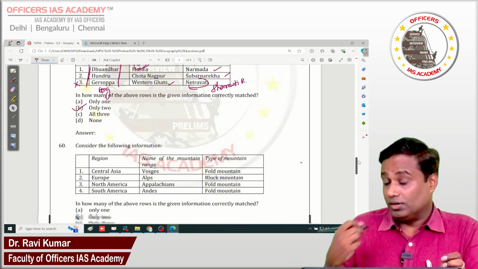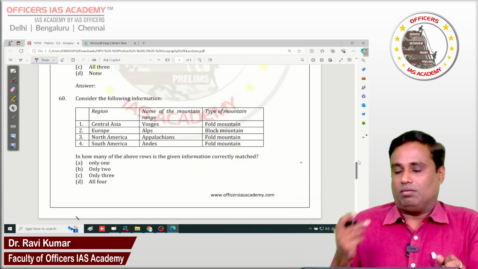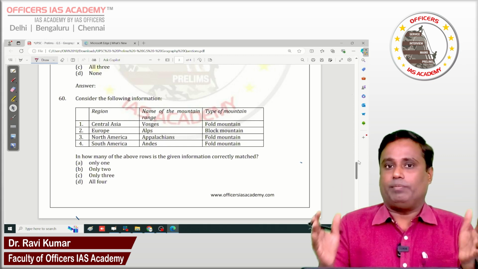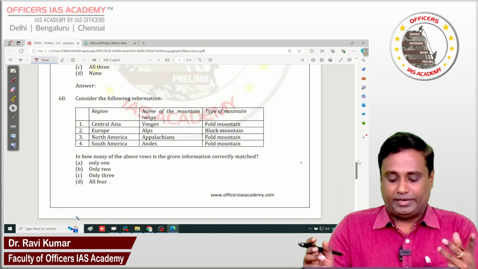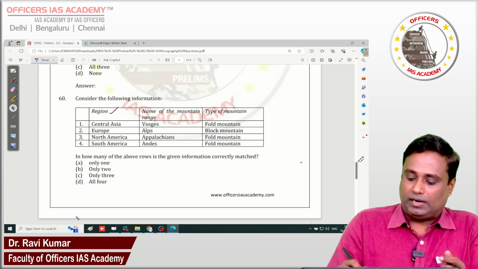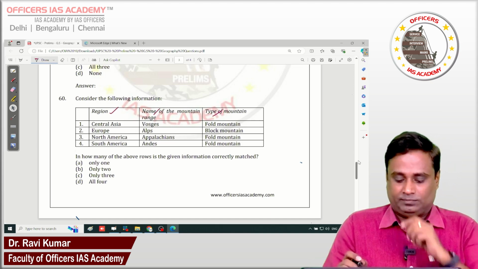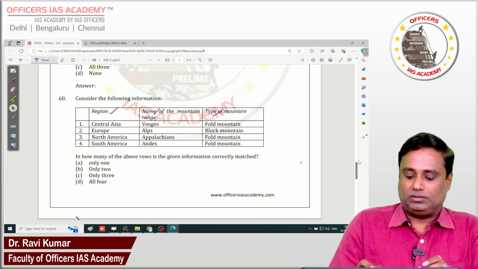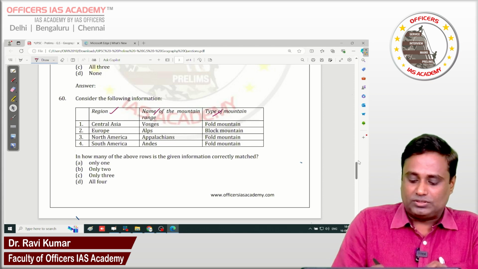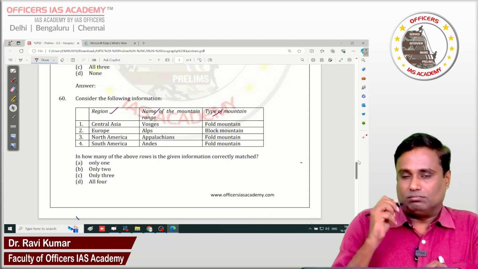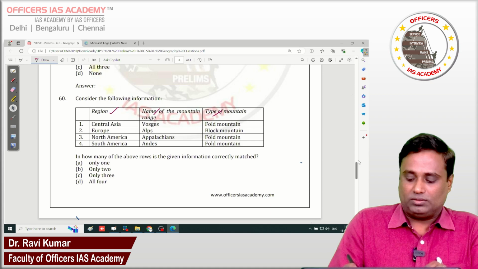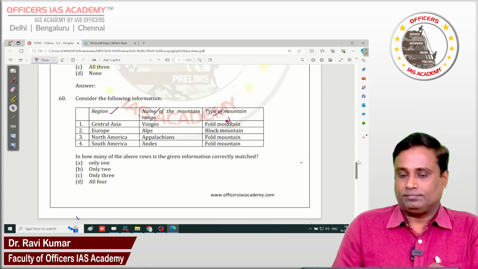Now we have world physical structure, mountain and mountain origin, a combination of matching with again 3 combinations here. They have given a region, the name of the mountain, and the type of how they originate. Central Asia, Vosges, fold mountain. Here we know clearly Vosges is located in Central Europe, and Vosges is not a fold mountain, it is a block mountain. So one is wrong.